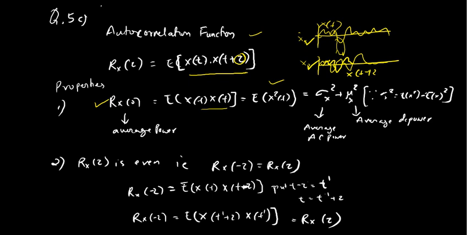Similarly, the second property is Rx of tau is even. It may be asked to prove that. So we have to prove Rx of minus tau is equal to Rx of tau. Rx of minus tau is nothing but E of x of t into x of t minus tau, wherever tau is there I have to substitute minus tau. Now in this t minus tau I will put a t dash, so t becomes t dash plus tau. So Rx of minus tau is expectation of x of t dash plus tau into x of t dash, which is nothing but Rx of tau, a function of tau alone. So it is an even function.